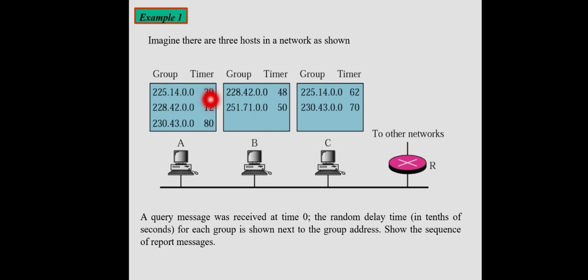At time 30 what happens? This timer will expire. That means host A will send a membership report for this group. Upon seeing this, C, which is also a member, will cancel the corresponding timer here. Like that, the traffic created by different membership reports can be reduced to a large extent.